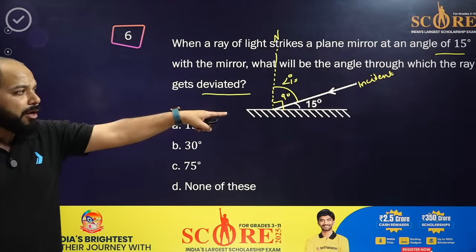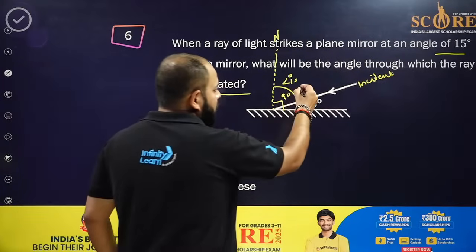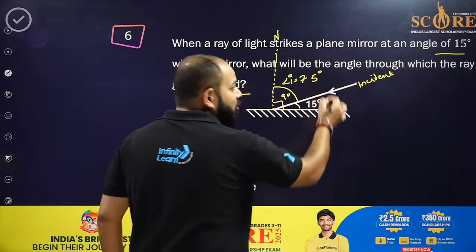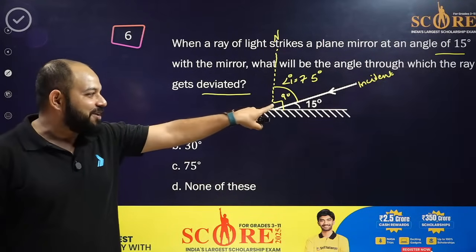So how much will it be now? 90 minus 15 will be 75. Okay, that's 75.